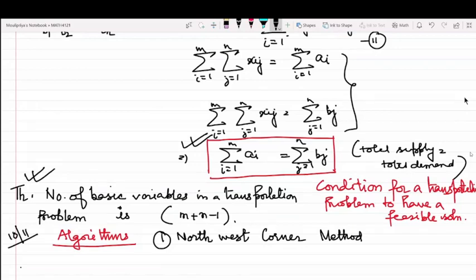And the second one that we are going to talk about for the time being is matrix minima method. First, if we talk about this northwest corner method, the process is pretty simple.